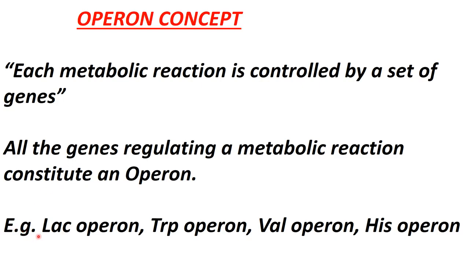For example, there is the lac operon, where lac represents lactose. The lac operon will regulate the gene expression responsible for the formation of the beta galactosidase enzyme. Then there are the tryptophan operon, valine operon, and histidine operon. These are different examples of operons found in bacteria.